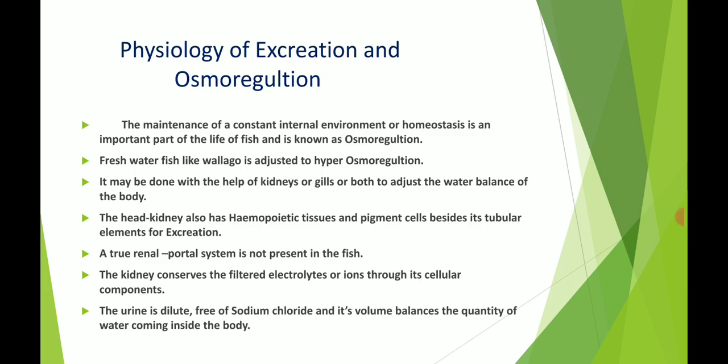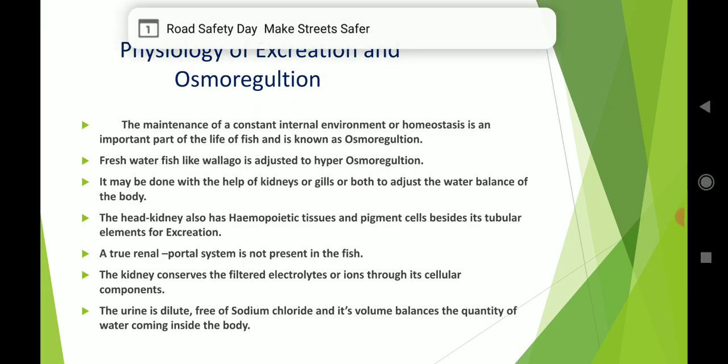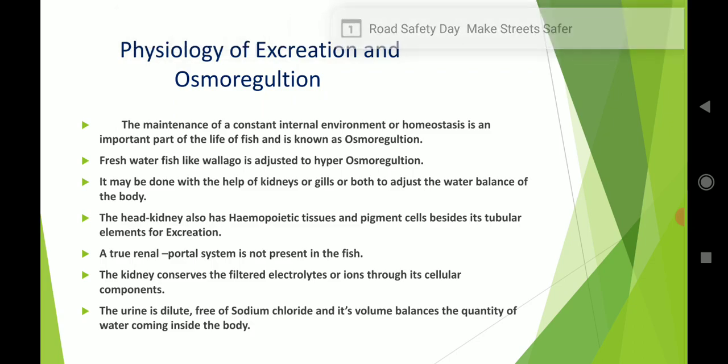As we know, what is meant by excretion? Excretion is the elimination of metabolic waste from the organism, and osmoregulation is the process of maintaining the salt and water balance across membranes within the body. Here we are seeing the physiology of excretion as well as osmoregulation.